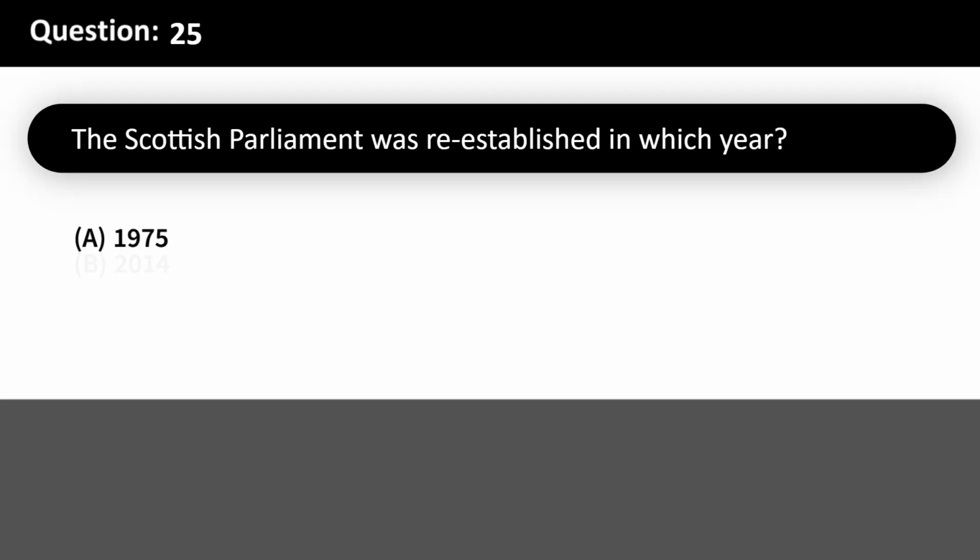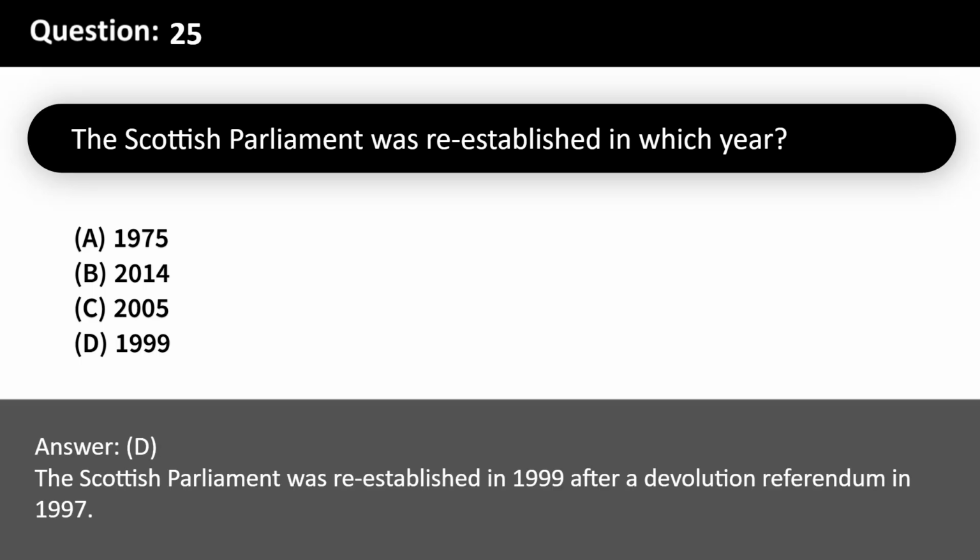The Scottish Parliament was re-established in which year? A. 1975. B. 2014. C. 2005. D. 1999. Answer, D. The Scottish Parliament was re-established in 1999 after a devolution referendum in 1997.